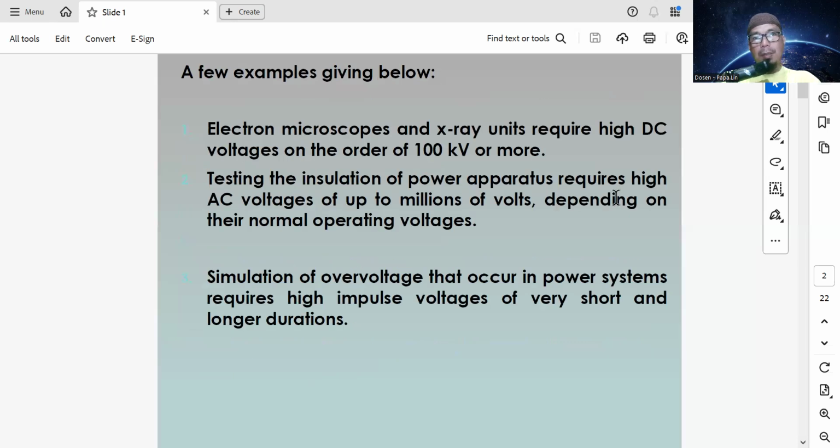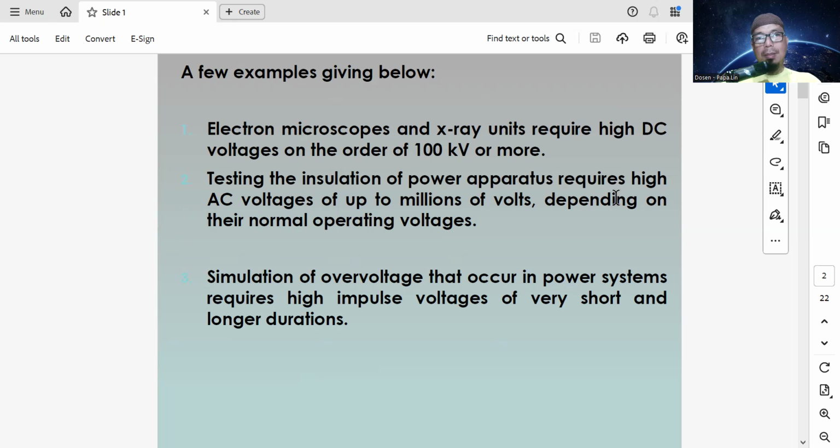A few examples of high voltage are given below. Electron microscopes and X-ray units require high DC voltage, on the order of 100 kilovolts or more. So for other requirements, for example microscopes and X-rays in medical apparatus, we use high voltage in the form of DC, direct current.